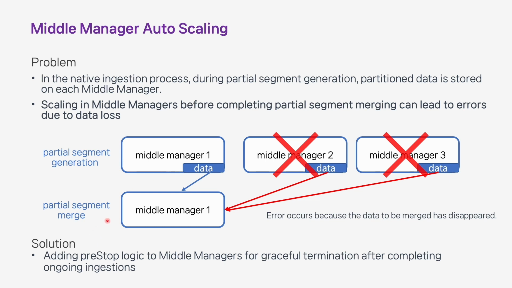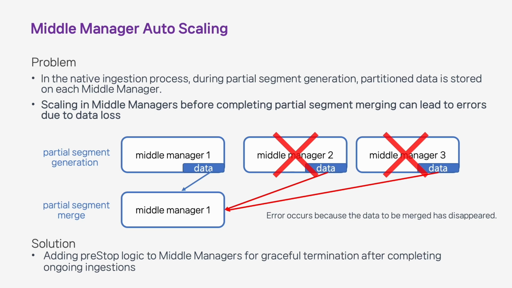And next, during partial segment merge stage, data partitions are merged based on hash key value. This is where the problem lies. If a middle manager scales in before the partial segment merge process is completed, it can result in an error because there is no data left to merge.